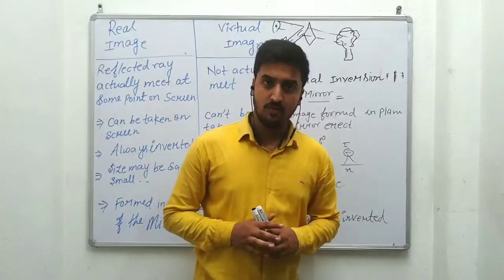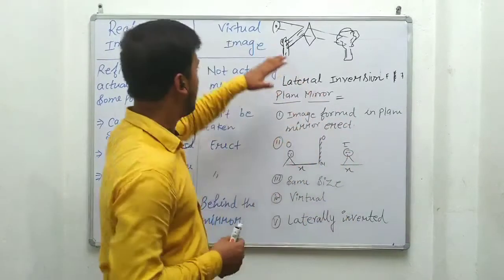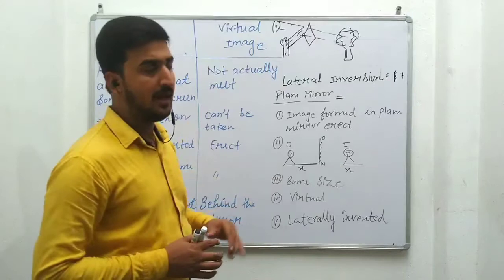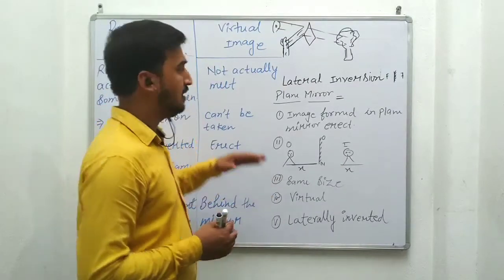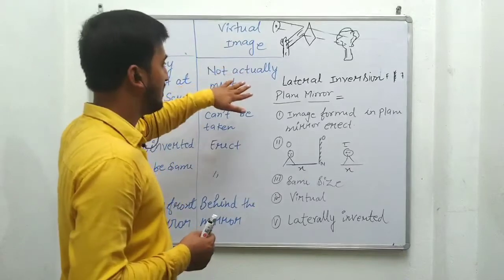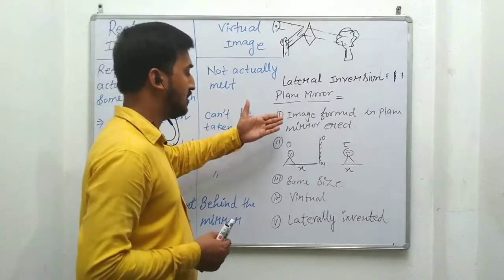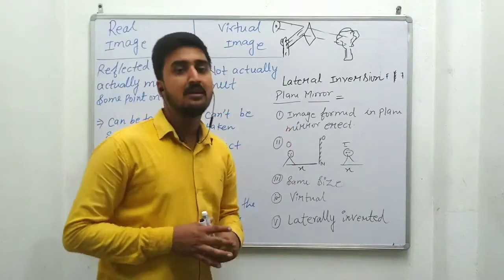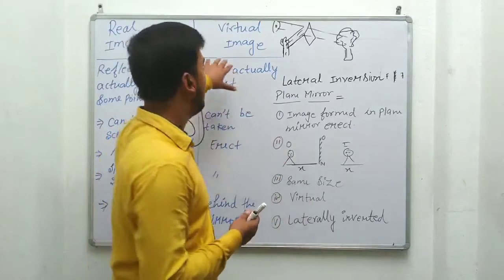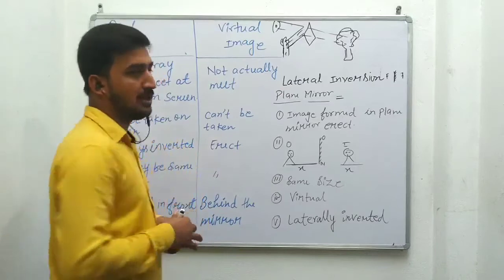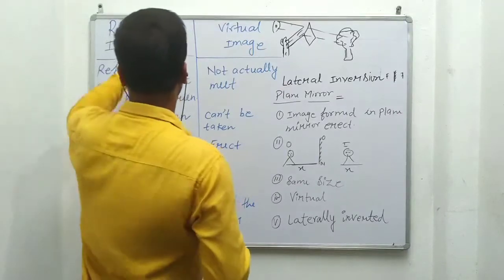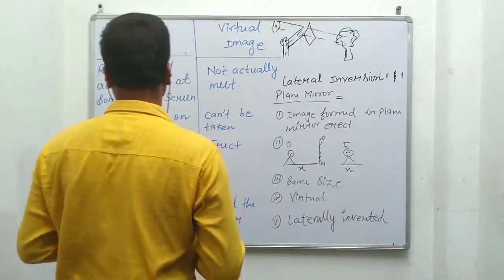In this class we'll discuss some other topics related to light, like real image, virtual image, the difference between real and virtual image, what is lateral inversion, plane mirror, and characteristics of plane mirror. So one by one we'll discuss the different types of image and properties of image. First of all, real image.